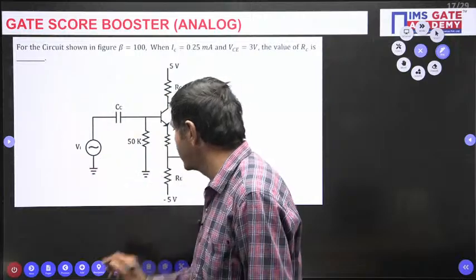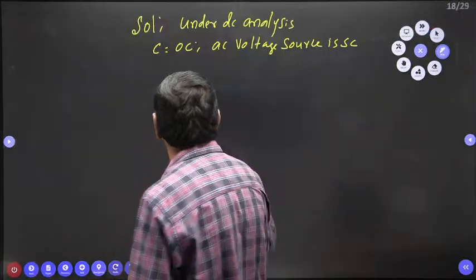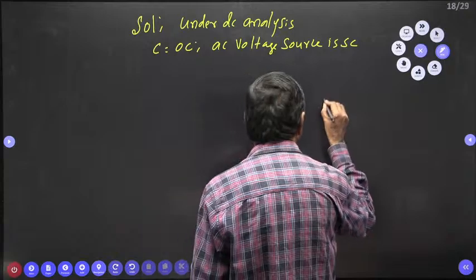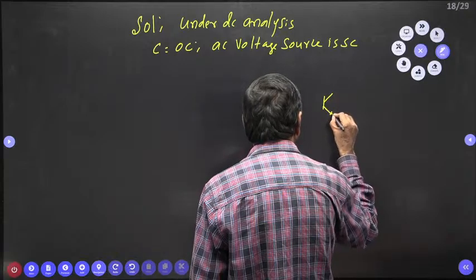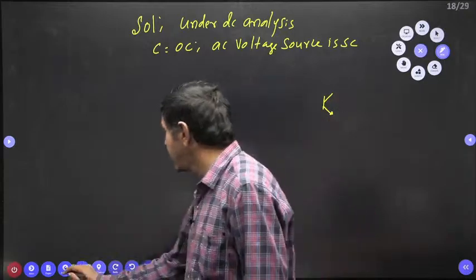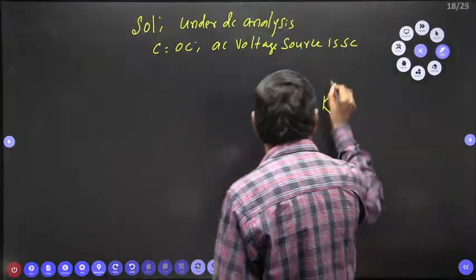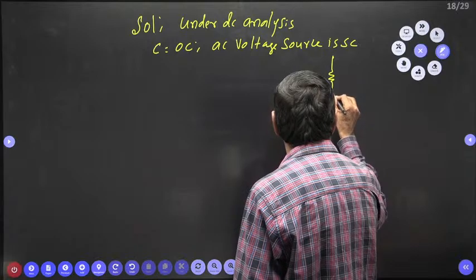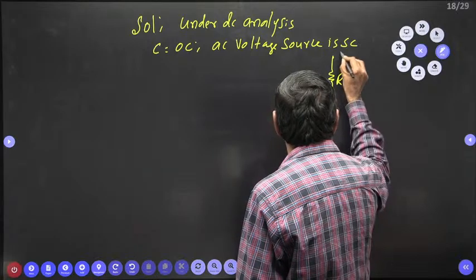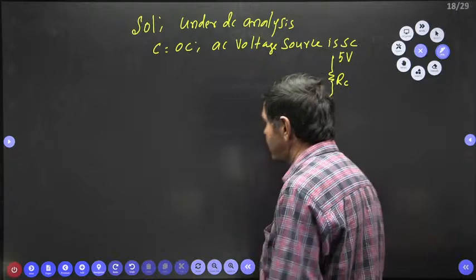I can have one transistor. I will connect a transistor here. This transistor is connected with RC with 5 volts. Here it is connected with 5 volts.